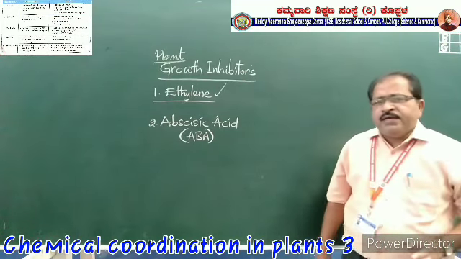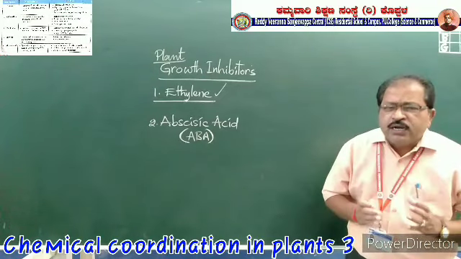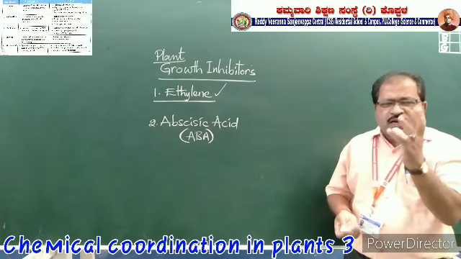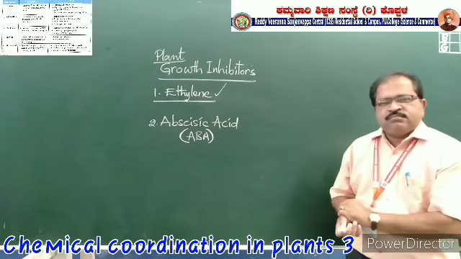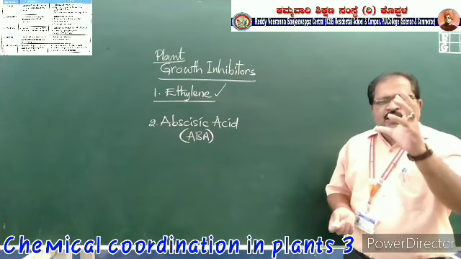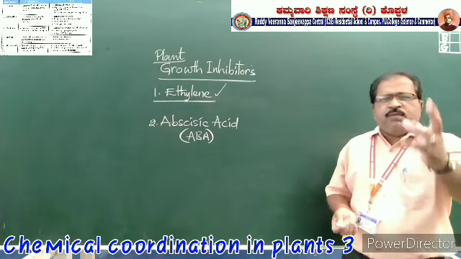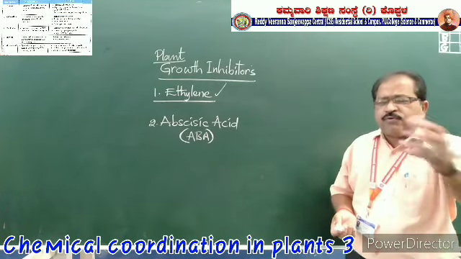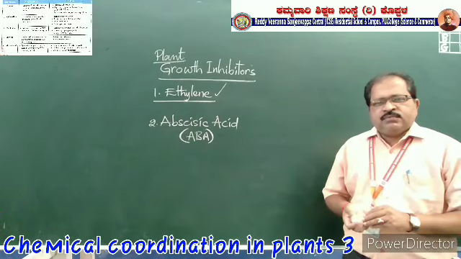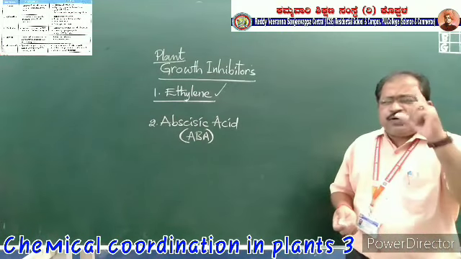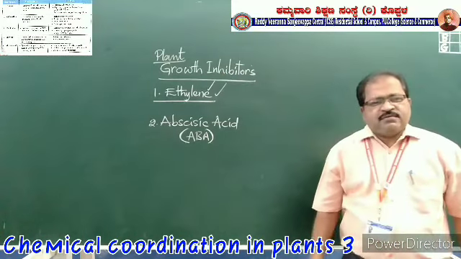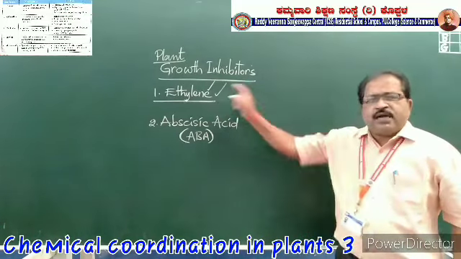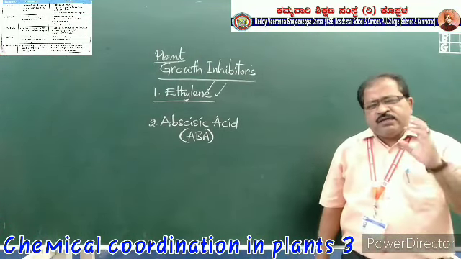And most probably ethylene is useful for ripening of the fruits. Usually raw fruits we see, a green mango, and a few days later the green mango will become a yellow mango. That is the ripening of the fruit. That ripening is because of ethylene, and also the mango plant will flower because of ethylene. This is the major function of ethylene.